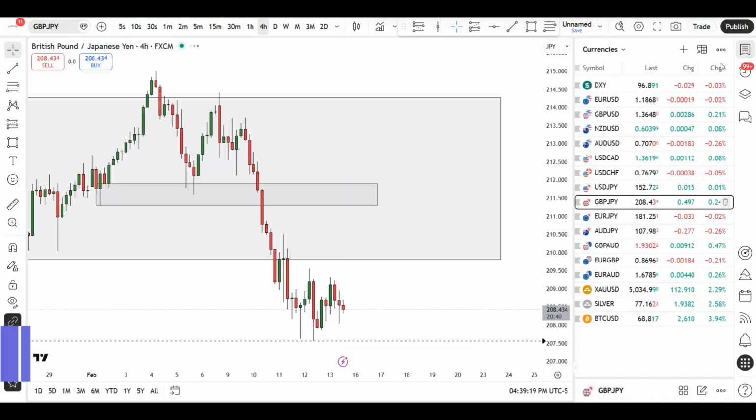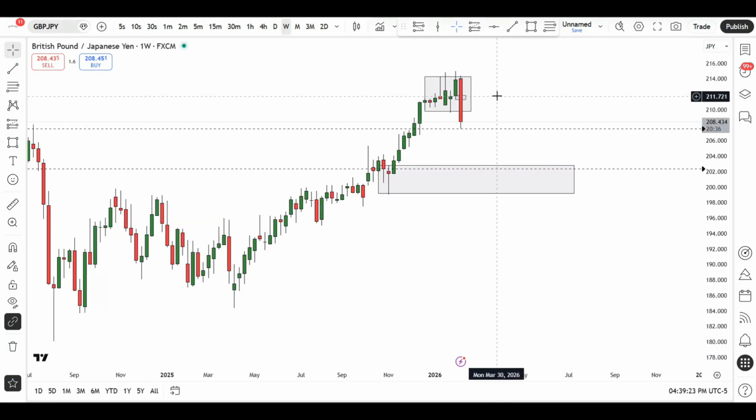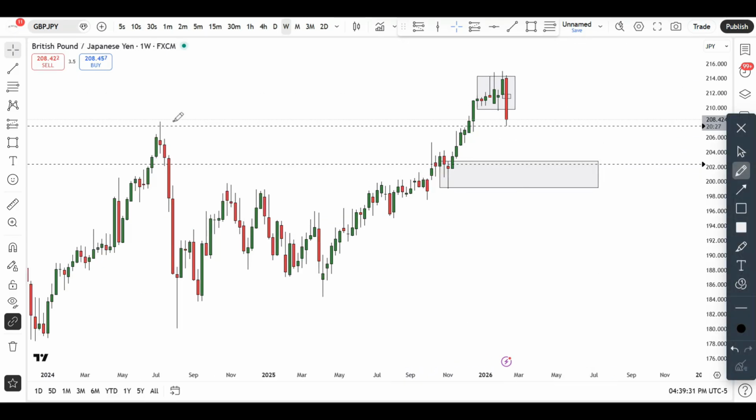Next up is going to be British pound Japanese yen. Now, British pound Japanese yen, you can see that, just like in the case of UJ, pretty much all the yen crosses gave us that sellout this week. In this case, you can see this market has given us a pullback towards this previous swing high area. So again, the market broke that area, we've gotten a pullback, so I won't be surprised if early next week we get some significant bullish move.